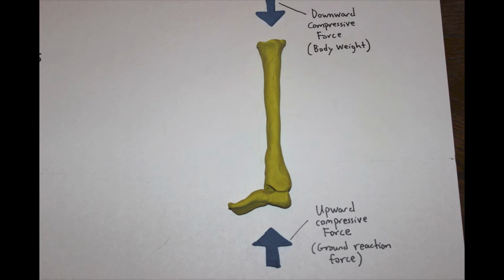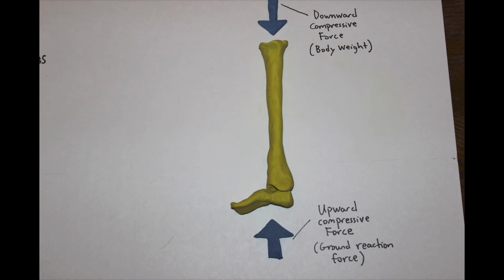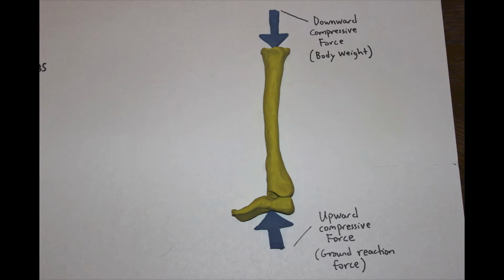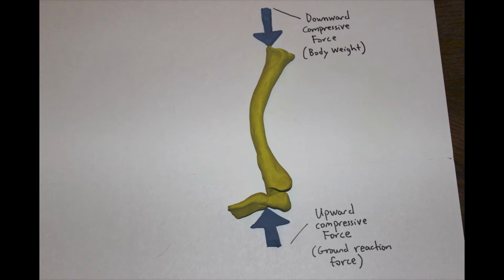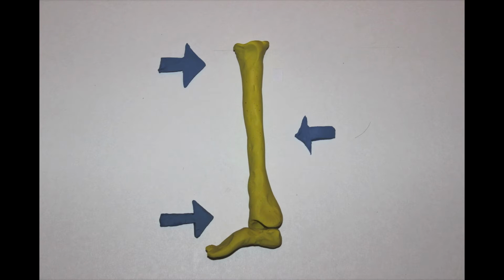Most researchers agree that tibial stress fractures are caused by repeated bending of the tibia. Much like a thin steel rod under a compressive load, the tibia bends slightly on impact with the ground. This compressive load has the effect of three-point bending, causing the tibia to bend slightly forward in the sagittal plane.